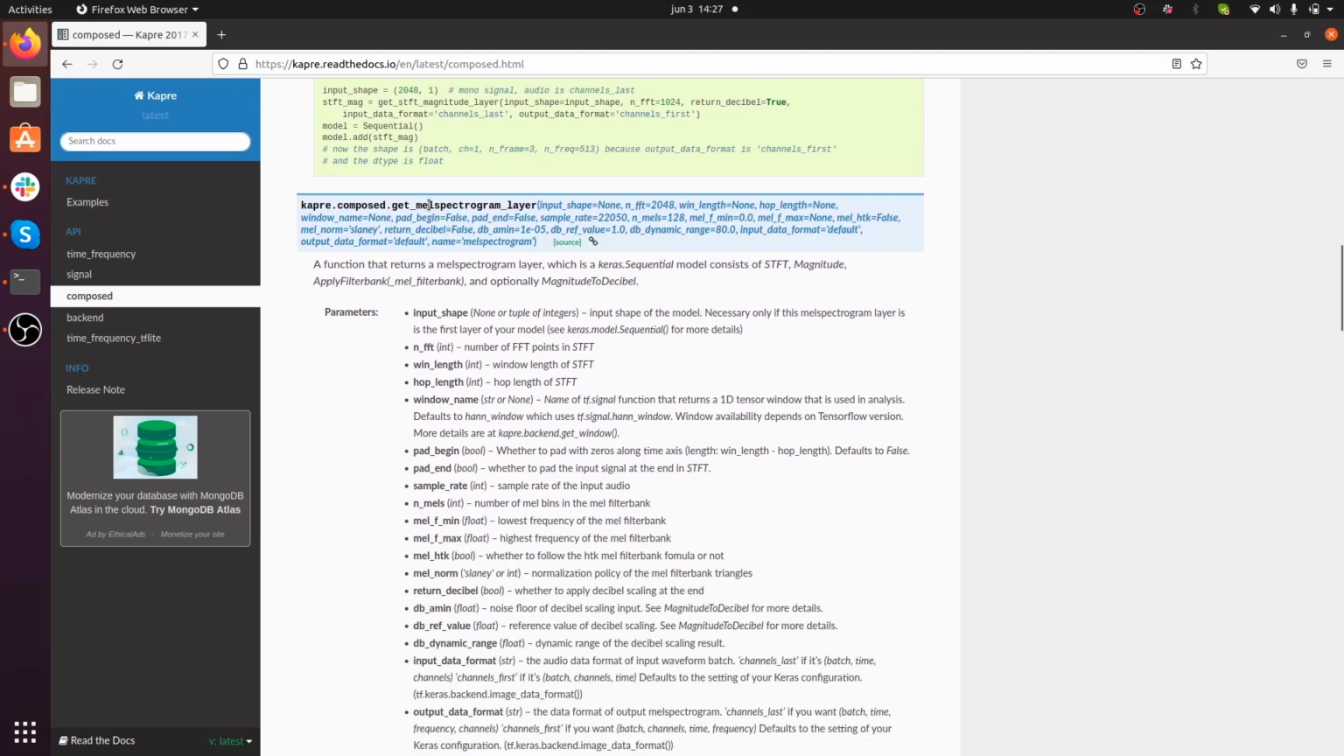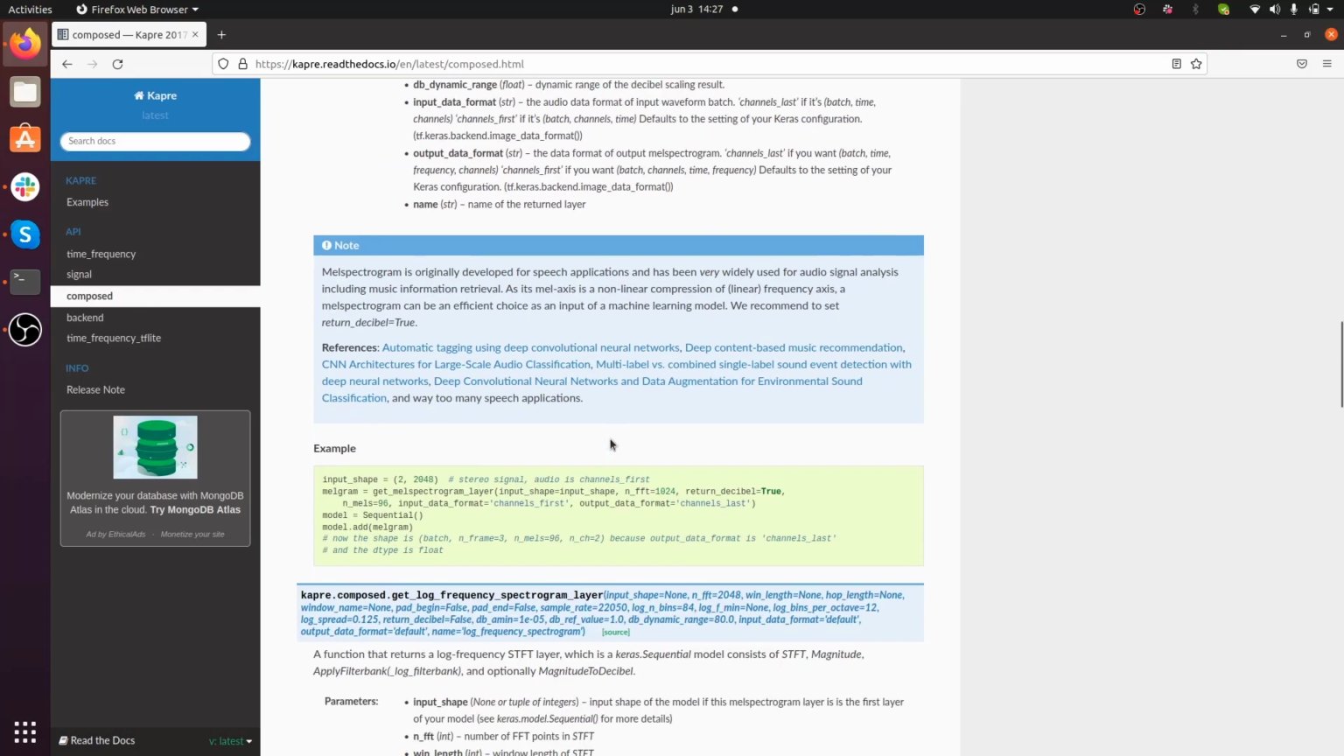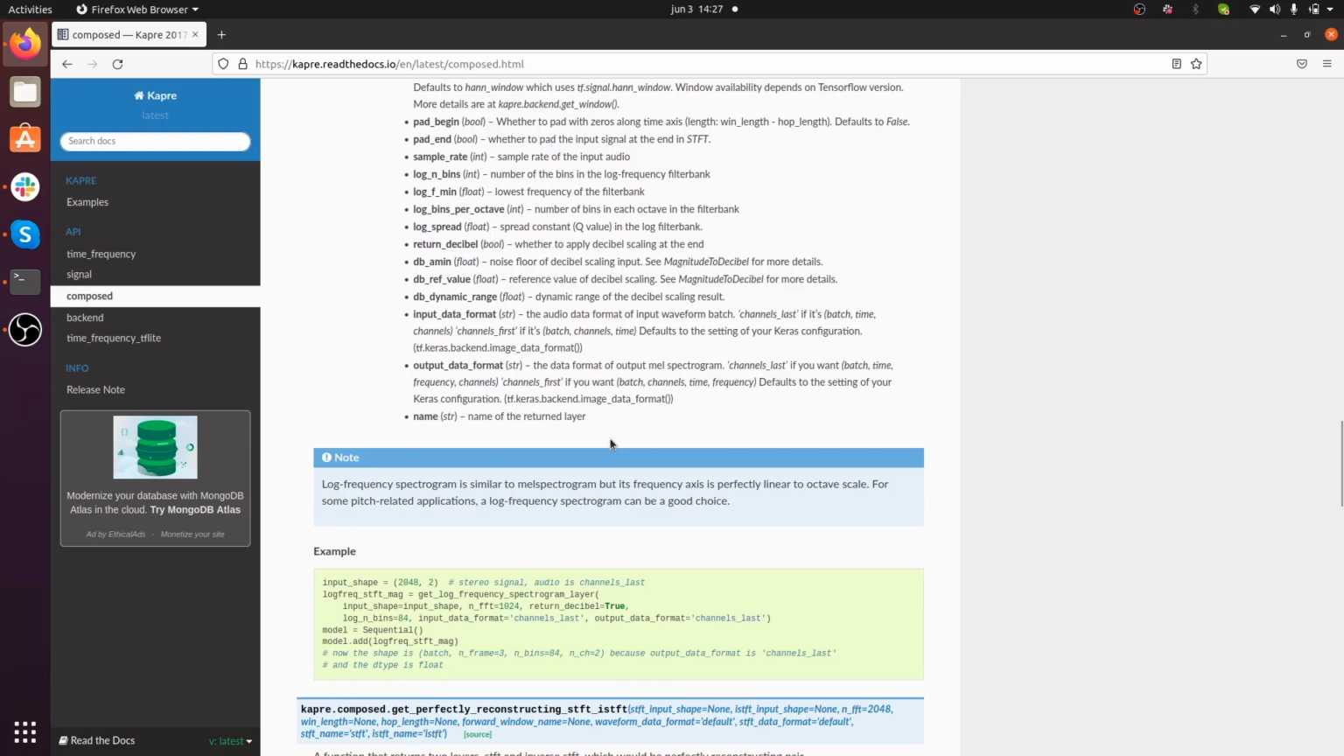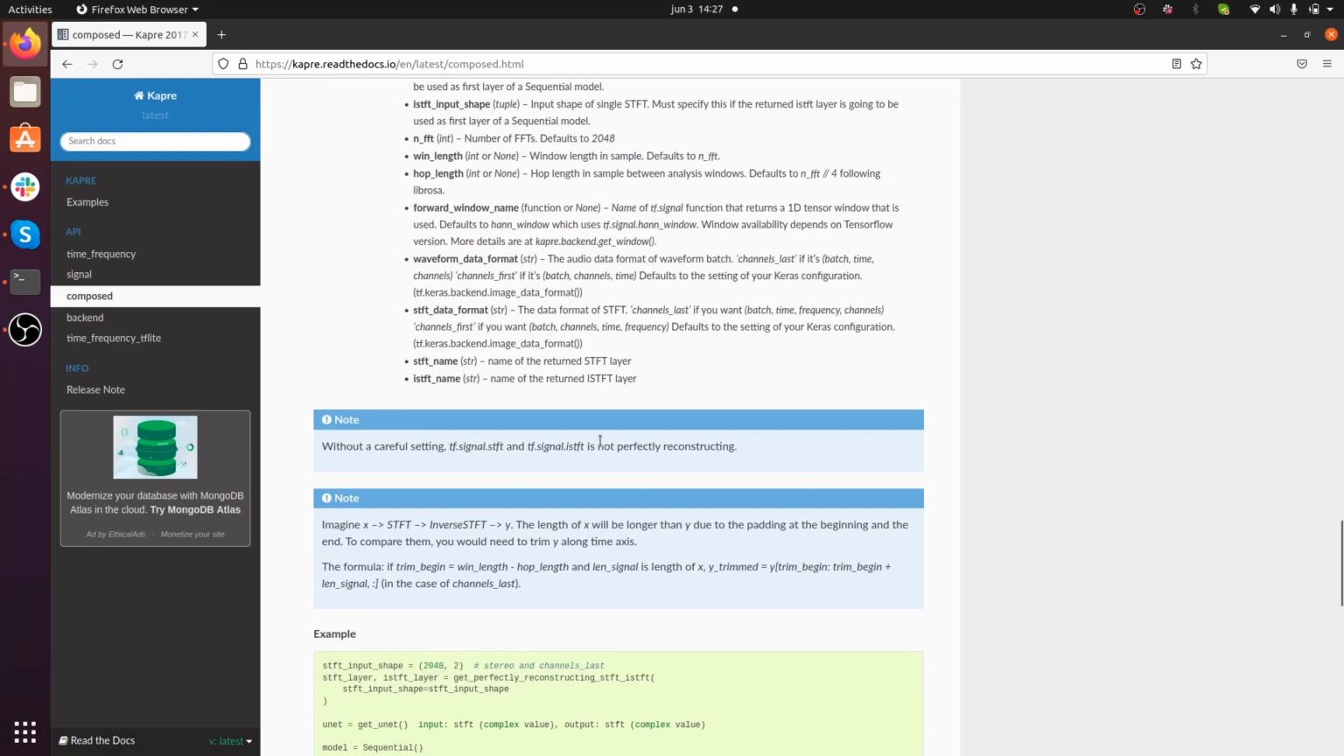Another one that we have here is called get MEL spectrogram layer. Here, this higher-level Kapre layer has multiple Kapre layers. The first of which is the short-time Fourier transform. Then again, we extract the magnitude. But at this point, we want to apply a filter bank, specifically the MEL filter bank, so that we can get a MEL spectrogram. And finally, we can apply a magnitude to decibel transformation once again. There are a few other functions here, but I invite you to discover them at a later point.